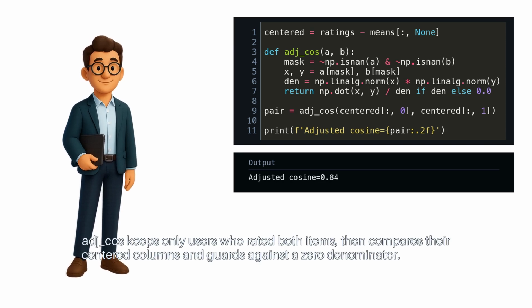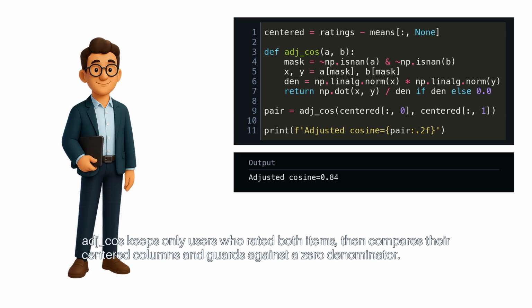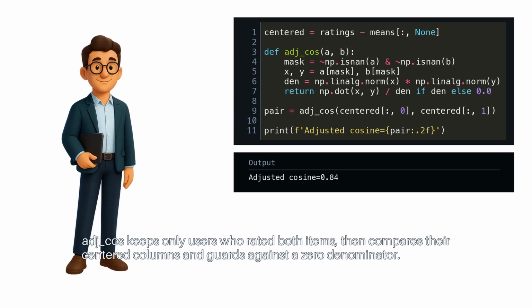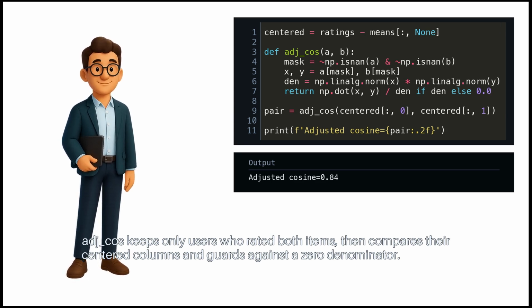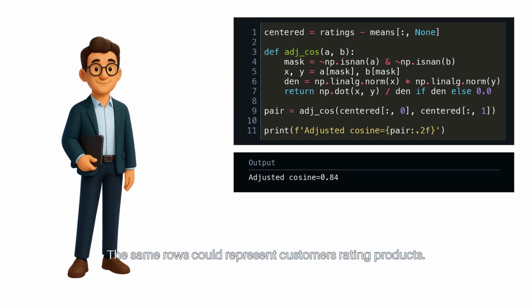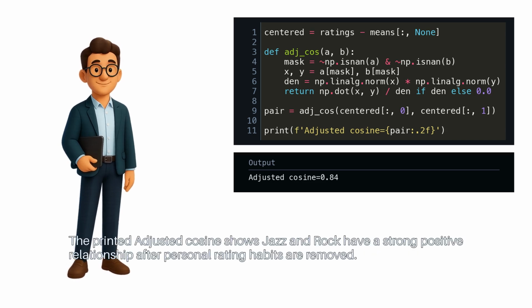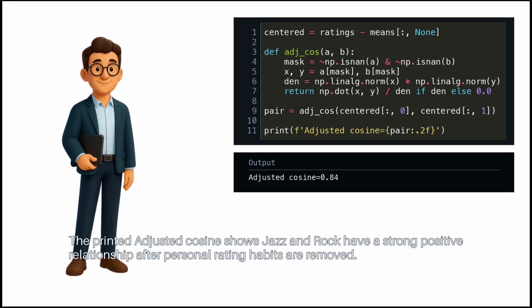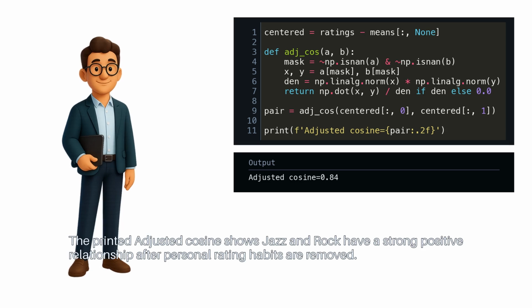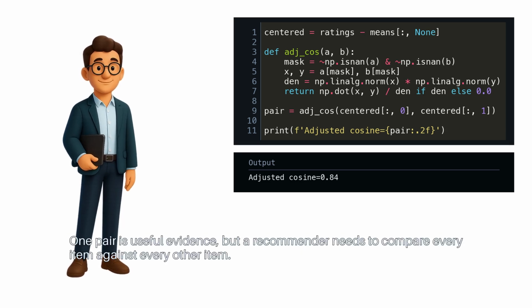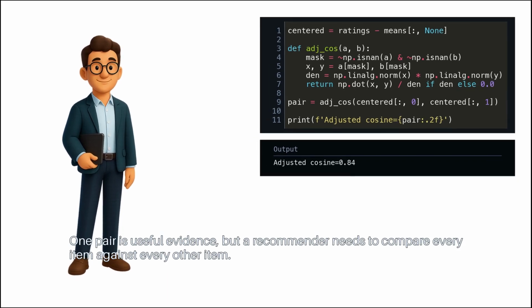Add cos keeps only users who rated both items, then compares their centered columns and guards against a zero denominator. The same rows can represent customers rating products. The printed adjusted cosine shows jazz and rock have a strong positive relationship after personal rating habits are removed. One pair is useful evidence, but a recommender needs to compare every item against every other item.